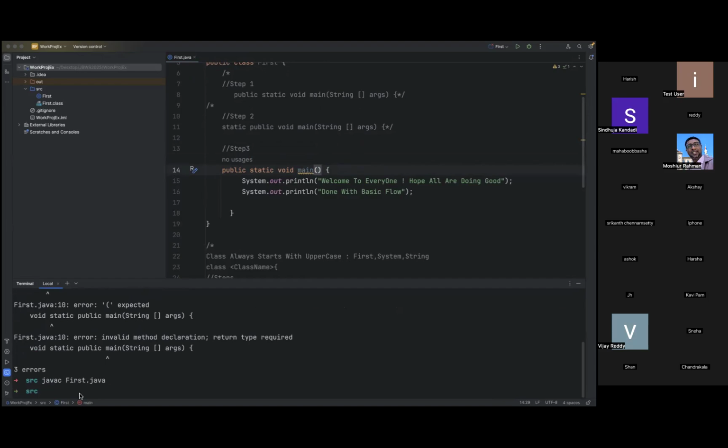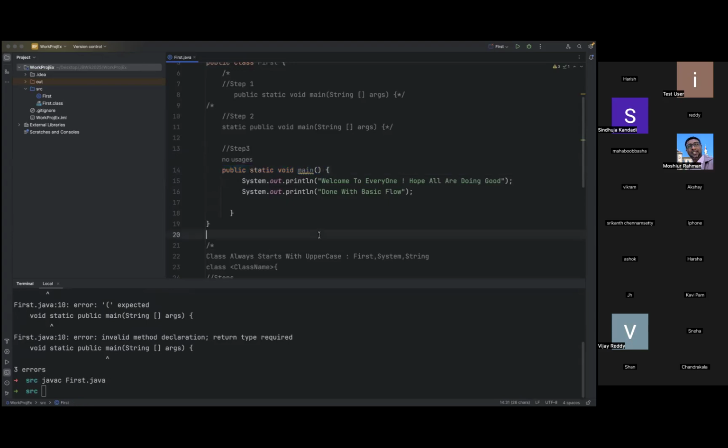Now you see, for the compiler, there is no objection. There is no objection from the compiler, so that is the reason no compilation error comes. As I mentioned earlier, to whom do we need to write this main method? The main method is executed by which component or which architecture level?